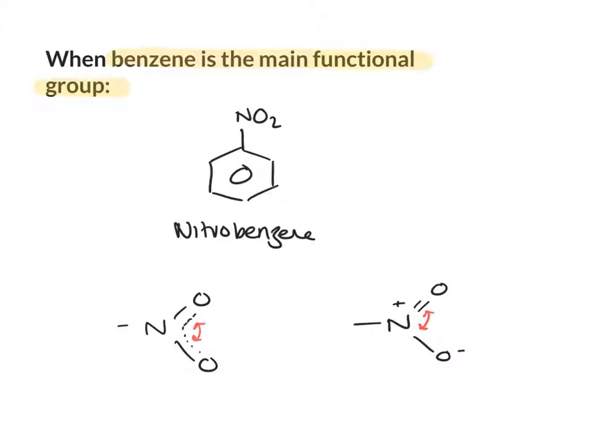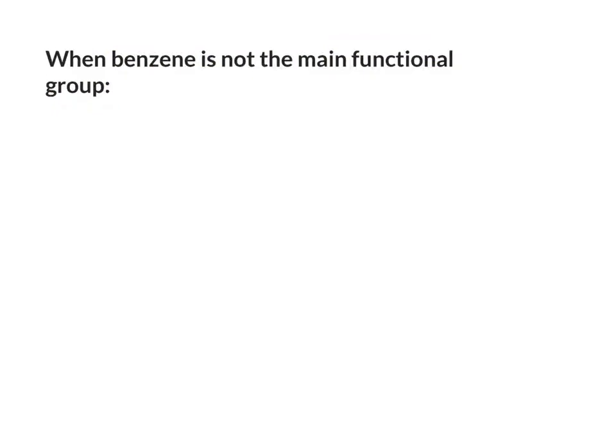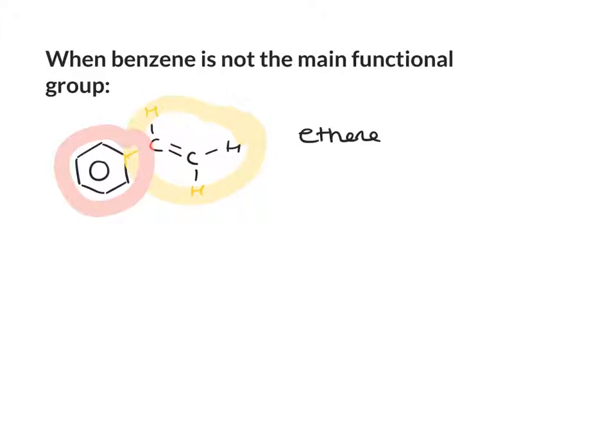So now we're going to move on and look at compounds where benzene is not the main functional group, so it doesn't take the suffix. First of all, we've got a situation where we've got an alkene coming off the benzene ring. In this case, the main functional group is the alkene and the substituent is the benzene ring. The main functional group is going to take the suffix, so this is ethene, and the prefix comes from the benzene ring. As a prefix, we call it phenyl. So phenyl just refers to a benzene substituent. So this compound is phenylethene.